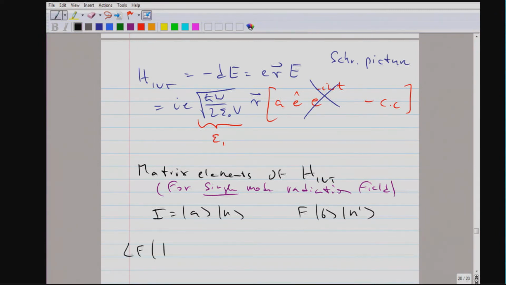So the only non-vanishing matrix elements are the following. E is the charge, E hat is the polarization, epsilon 1 is the electric field of a single photon.